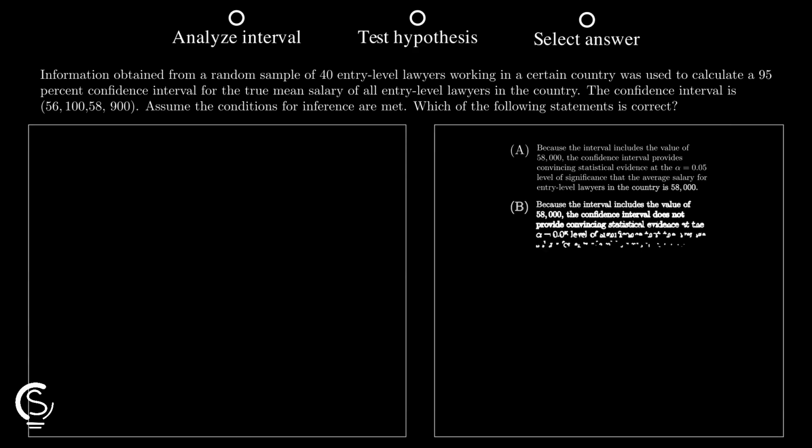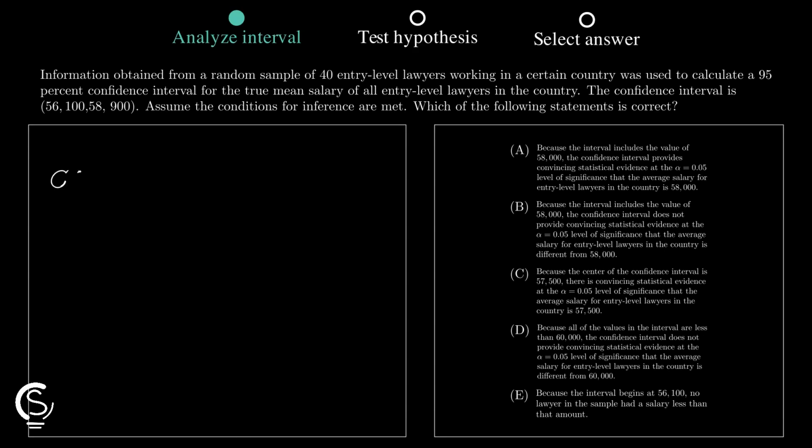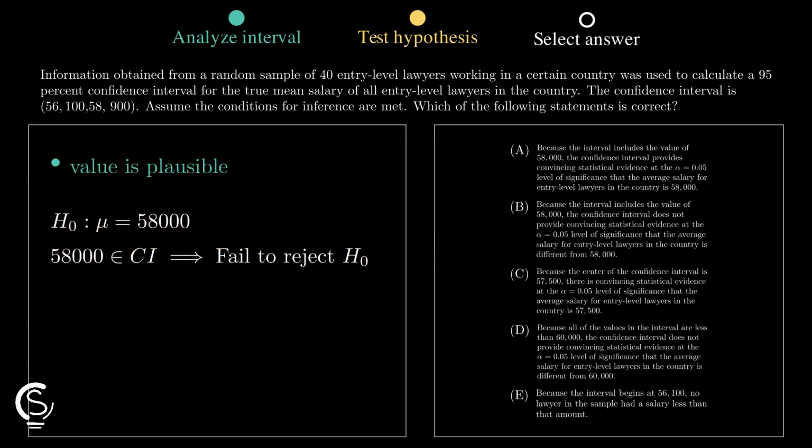A 95% confidence interval provides a range of plausible values for the population mean. If a value falls within this interval, it is considered a plausible candidate for the mean. In hypothesis testing, if the null value is inside our confidence interval, we fail to reject the null hypothesis. This means we lack evidence to claim the mean is different.